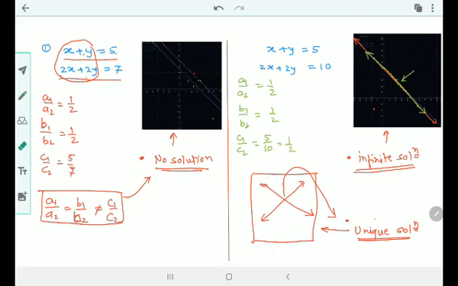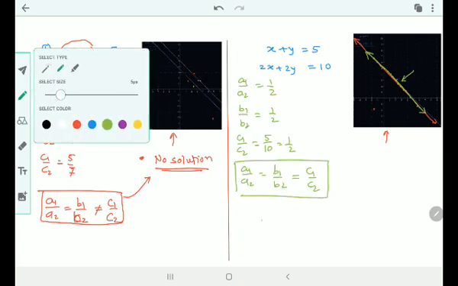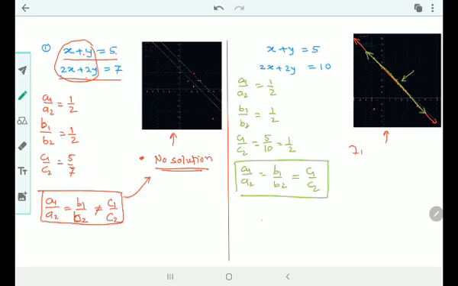So what do I understand here? Here I can easily understand that for infinitely many solutions, I have a1 upon a2 is equal to b1 upon b2 is equal to c1 upon c2. That is the condition for infinitely many solutions. Did you get it? I hope you are understanding.